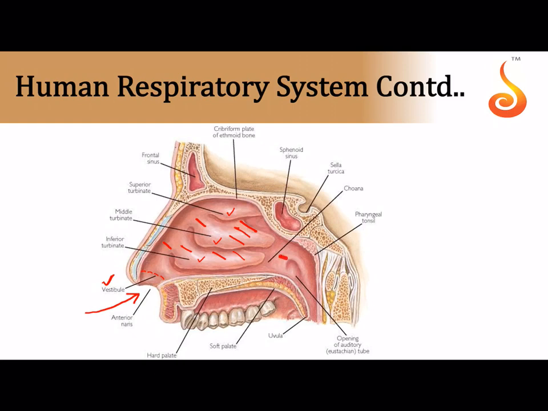And then you can see at the back of your nasal cavity, this part of your nasal cavity that communicates with your pharynx, this entire part which I am highlighting now is referred to as the nasopharynx, isn't it? And the opening is referred to as the internal nares. This opening which leads from the nasal cavity into the nasopharynx is referred to as the internal nares. And then the air that you breathe in passes into your throat, and the throat region, as you all know, this part of your throat region is referred to as the pharynx, and then it enters into the next part of the pharynx, which is referred to as the laryngopharynx.